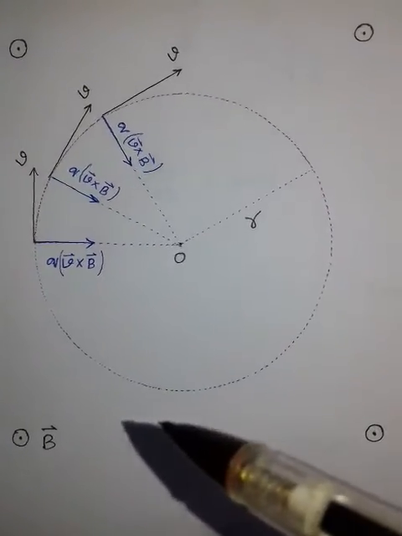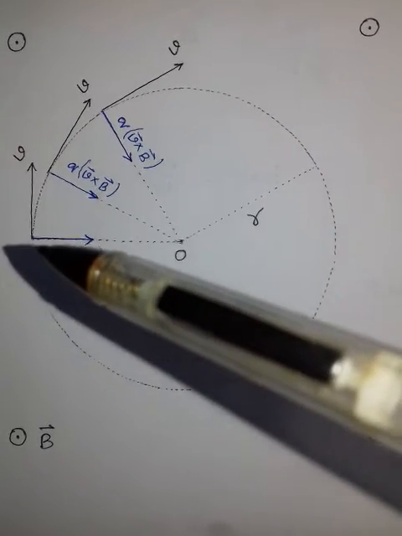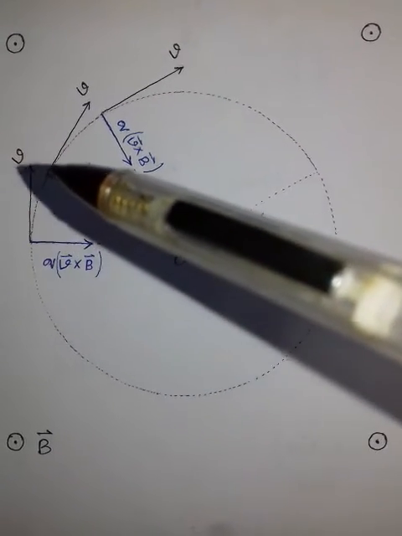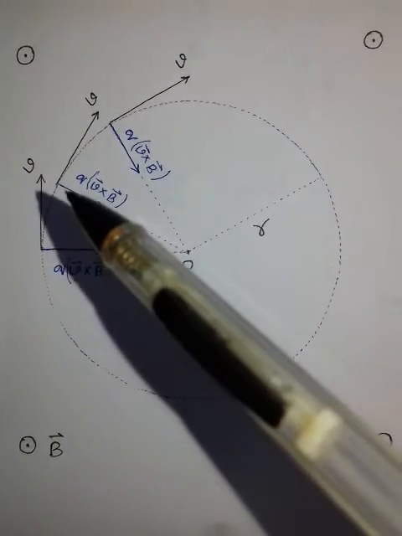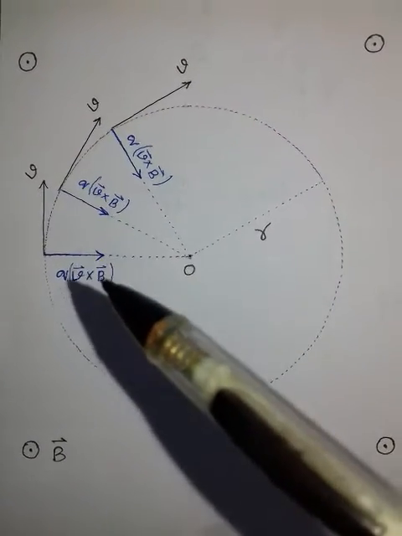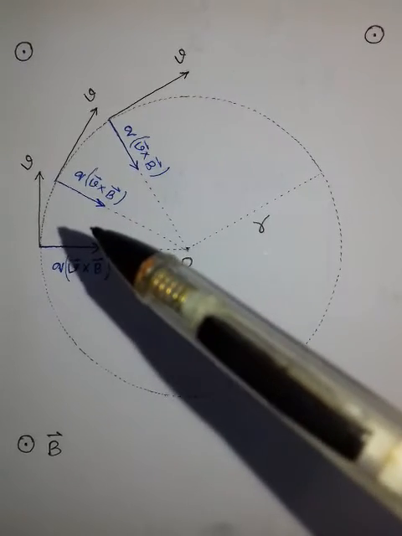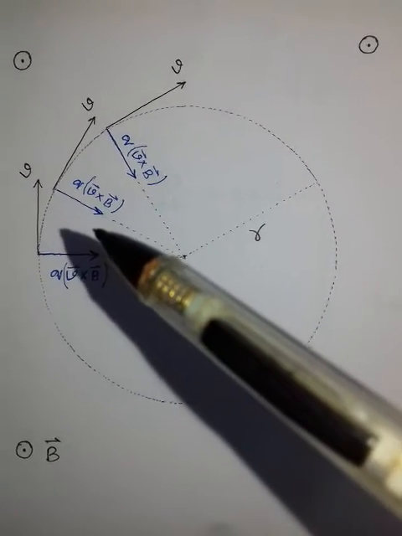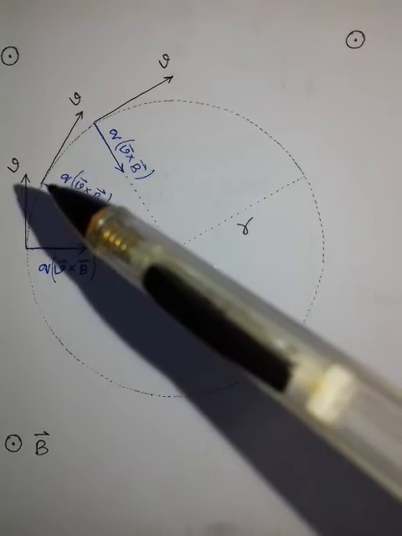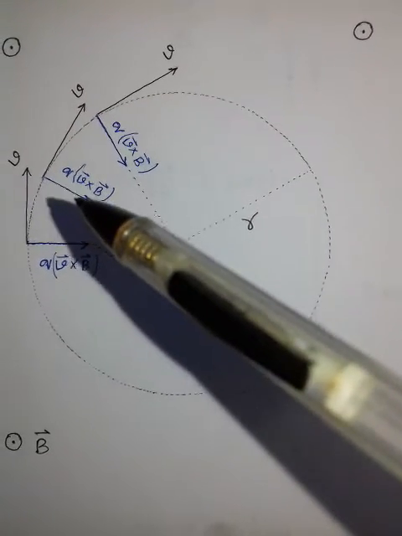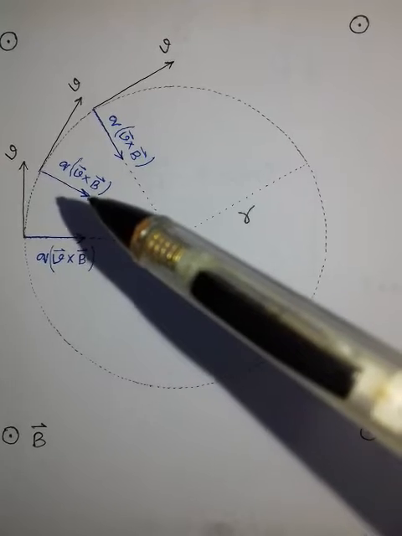Let after a few moments the particle come to this point due to this force. At this point also the force on the particle, q v cross B, acts perpendicular to v, and this force is along this direction.